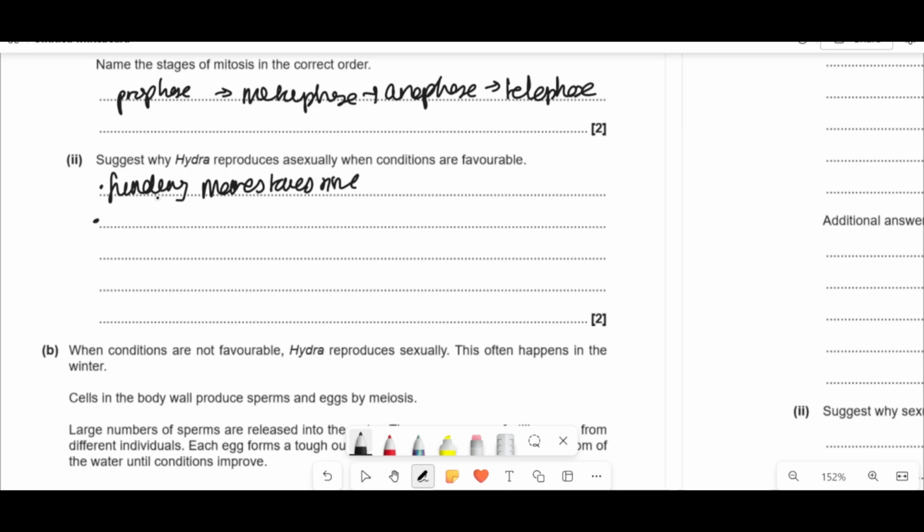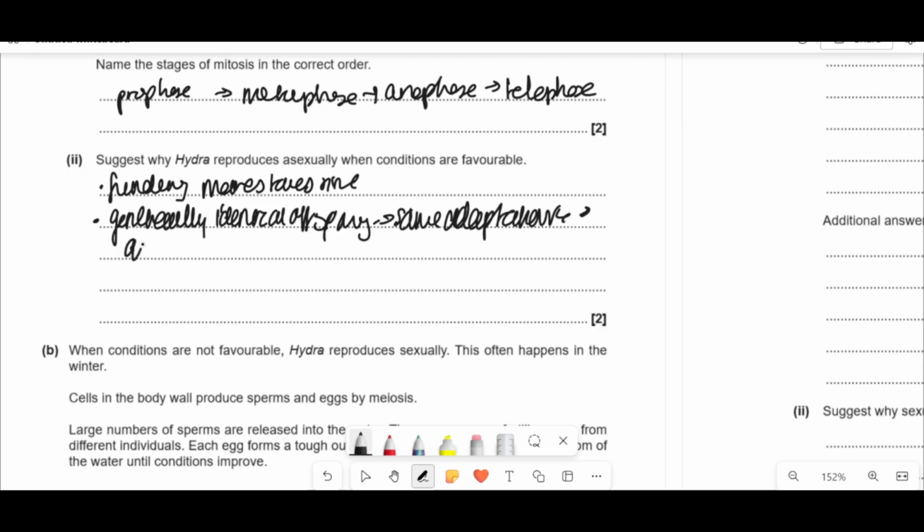But as well as that, if this specific Hydra has got a specific phenotype that makes it suitable for living in this environment, why not just make exact copies of yourself so that you can have all of them in the same environment? Because you've got genetically identical offspring, they'll have the same adaptations and also will find the environment favorable.